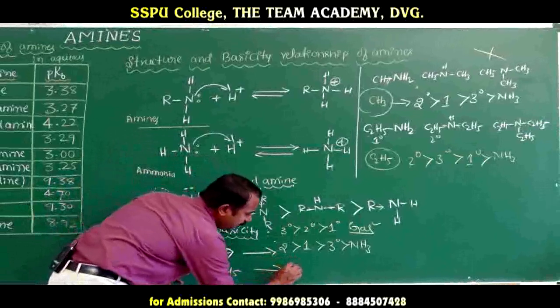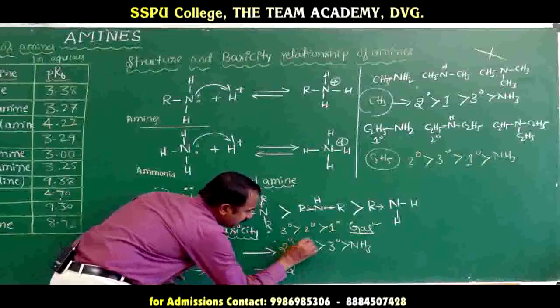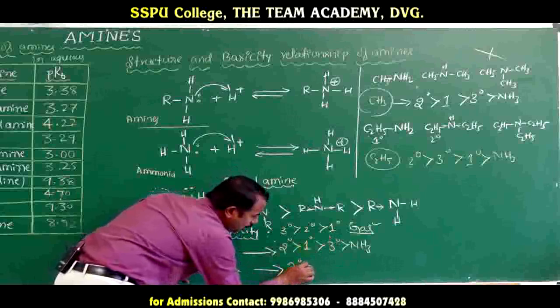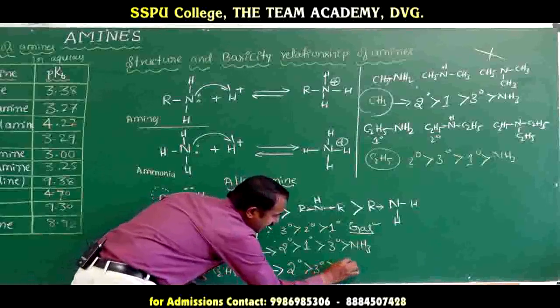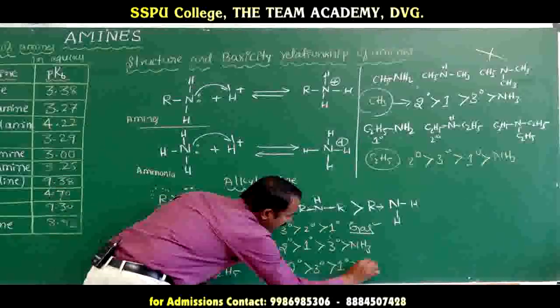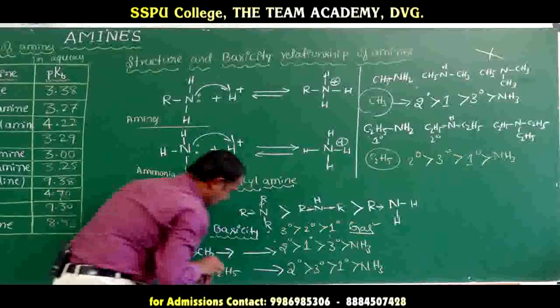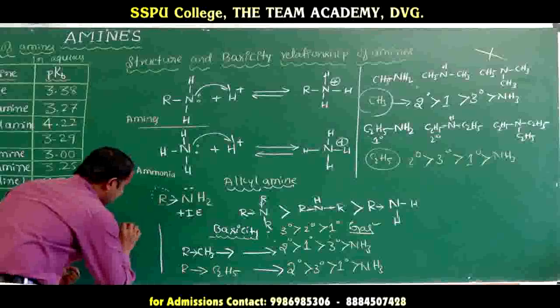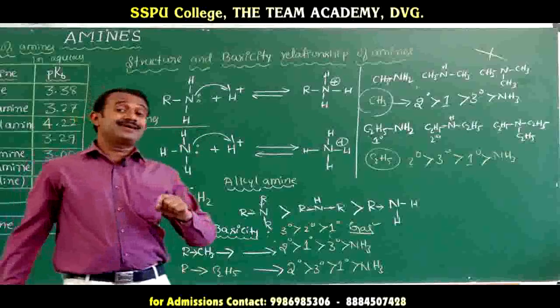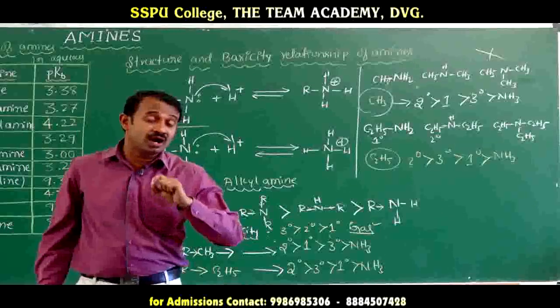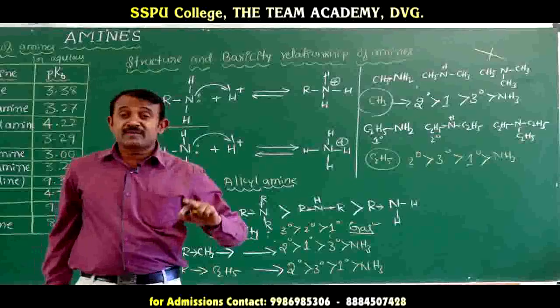This is very, very important. Secondary amines are more basic than tertiary amines. Tertiary amines are more basic than primary amines. Primary amines are more basic than ammonia. This basicity order of primary, secondary and tertiary amines is very, very important in entrance examinations.